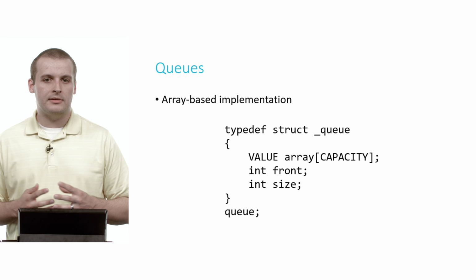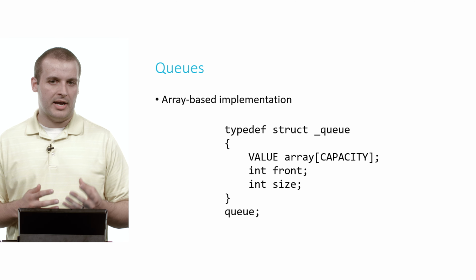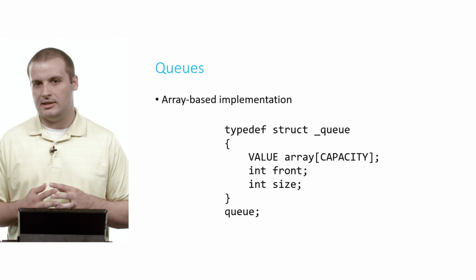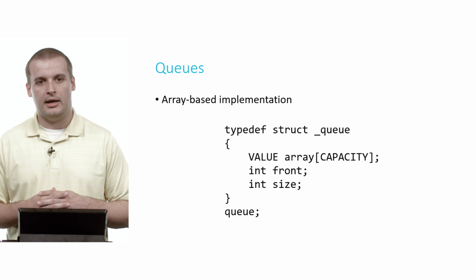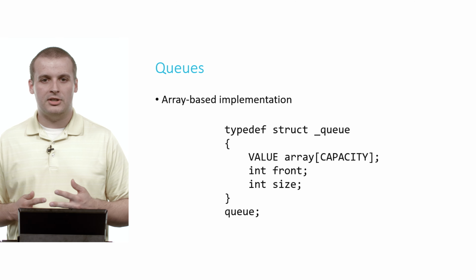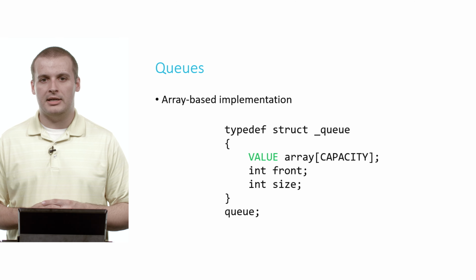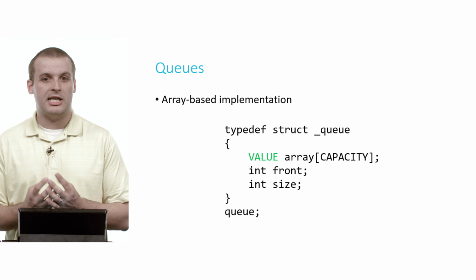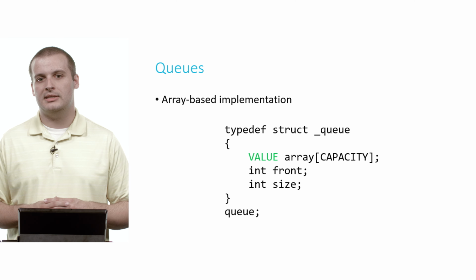So again, with queues, we can have array-based implementations and linked list-based implementations. We'll start again with array-based implementations. The structure definition looks pretty similar. We have another array there of data type value, so it can hold arbitrary data types. We're again going to use integers in this example.